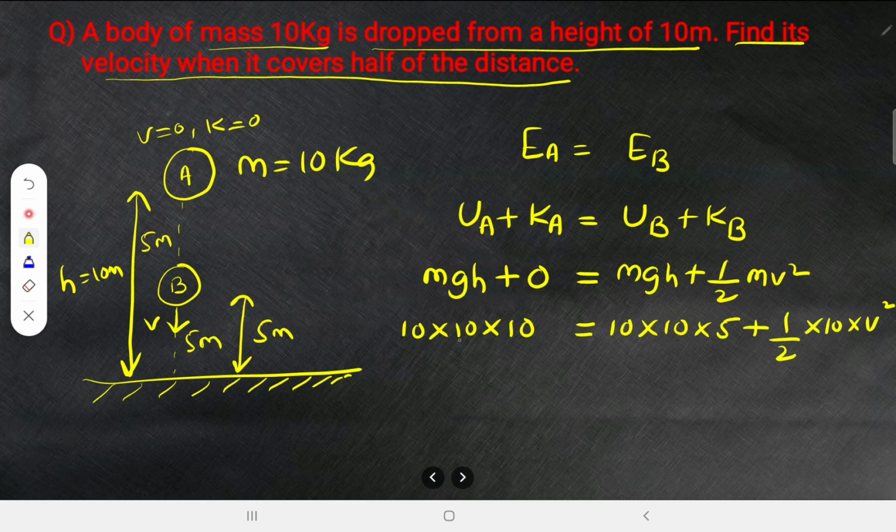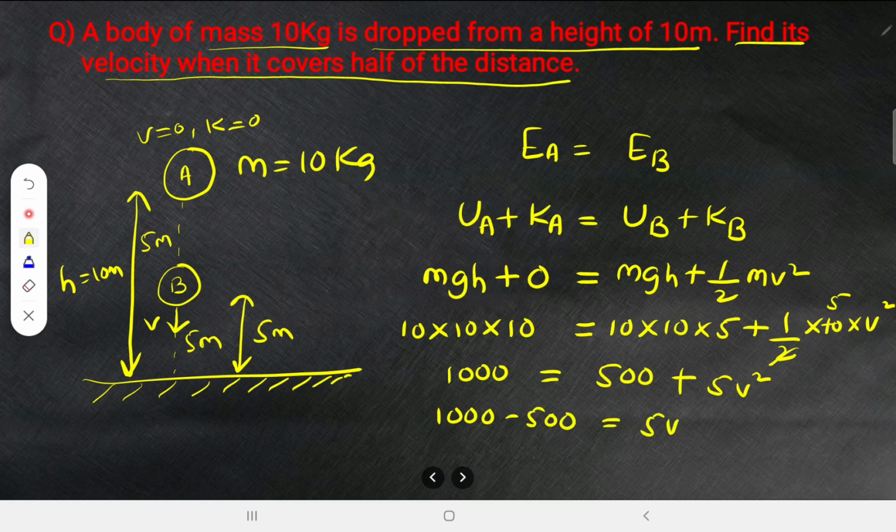Alright, so 10 into 10 into 10 is 1000. 1000 is equal to 10 into 10 is 100, 100 into 5 is 500. 500 plus 5v square. Alright, so you can do it as 1000 minus 500, and that is equal to 5v square.